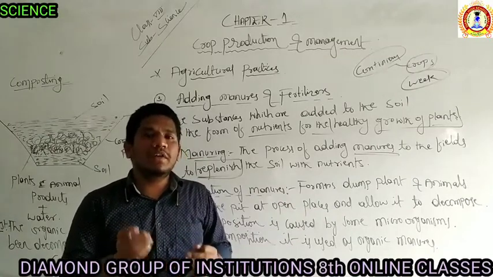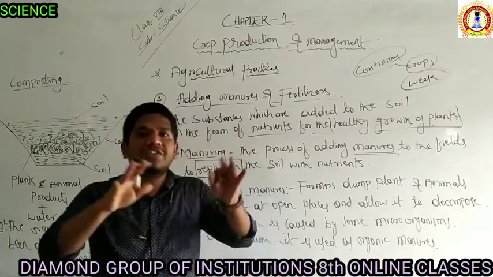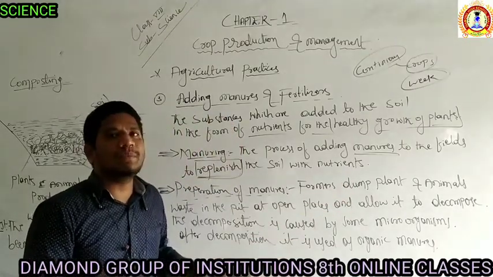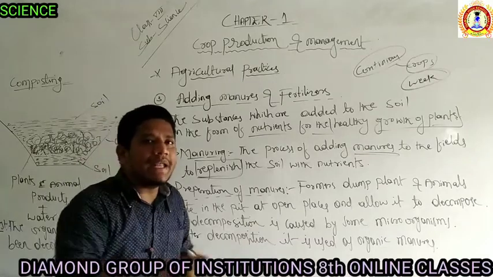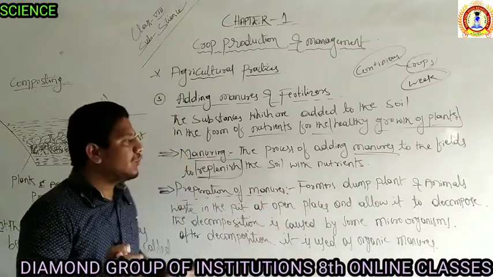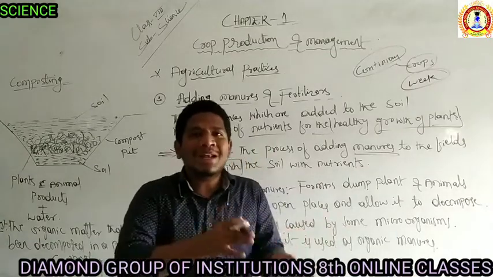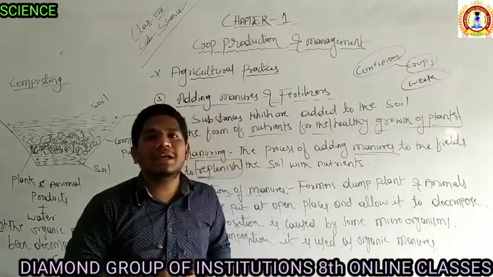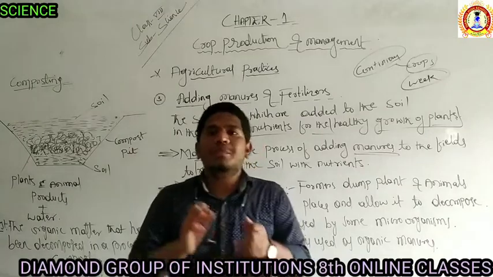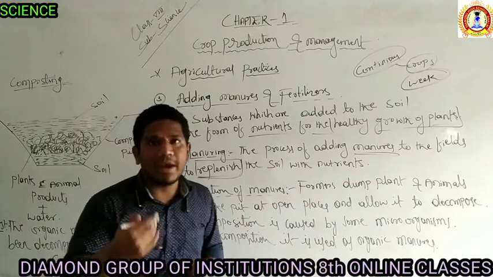So the vegetable waste, the plant waste and the animal waste are all put in one open area. In Kannada we call it tippi. In that open area, all the plant and animal products are dumped. After some days, because the animal and plant products are biodegradable, some microbes decompose them.